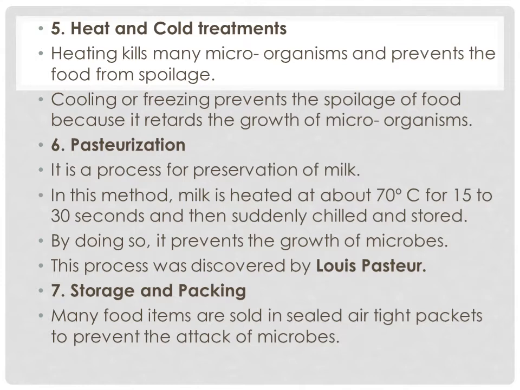Okay, so now the next method is pasteurization. What is it? It is a process for preservation of milk. We preserve milk by doing pasteurization, that is the pasteurized milk that we get in packets. Now, what is happening in this method? In this method, milk is heated at about 70 degrees centigrade for 15 to 30 seconds and then suddenly chilled.